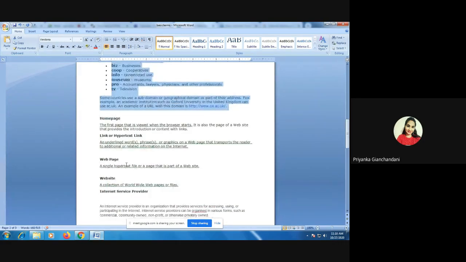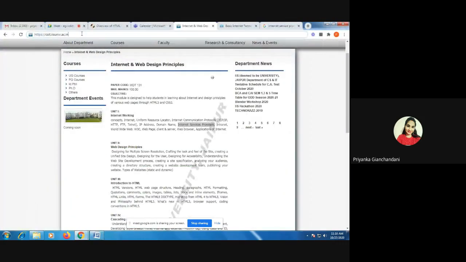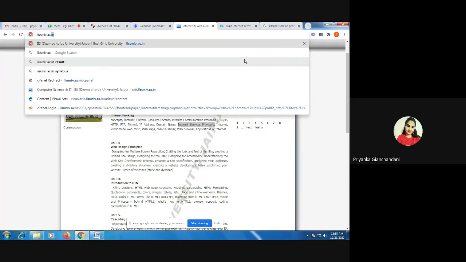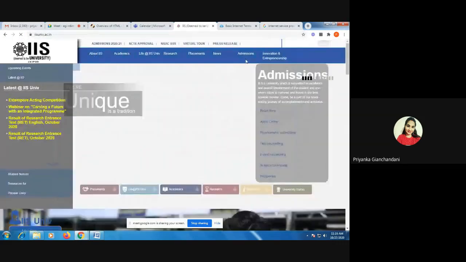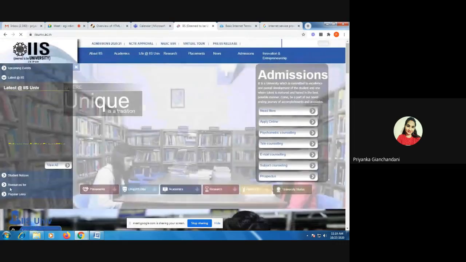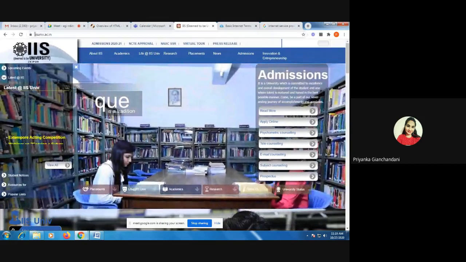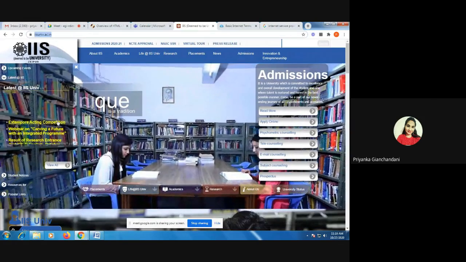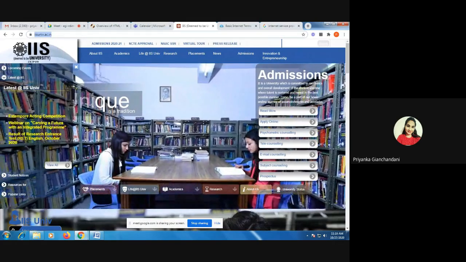Now, whenever we are opening one particular website, the first web page that opens up is called the home page. So when I type in over here isunits.ac.in, this particular page, the first page that has opened up when I typed in this URL, is called the home page, right? So all of you are acting as clients.